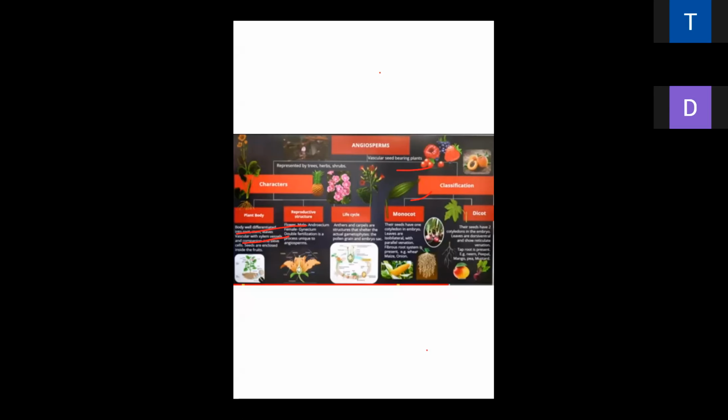Fruits, sorry, my mistake. The male reproductive system is known as the androecium, and the female reproductive system is known as the gynoecium. Is it? And here double fertilization and triple fusion were given by Navashin. Is it clear? This occurs in the sexual reproduction in plants. That is in your 12th standard chapter.